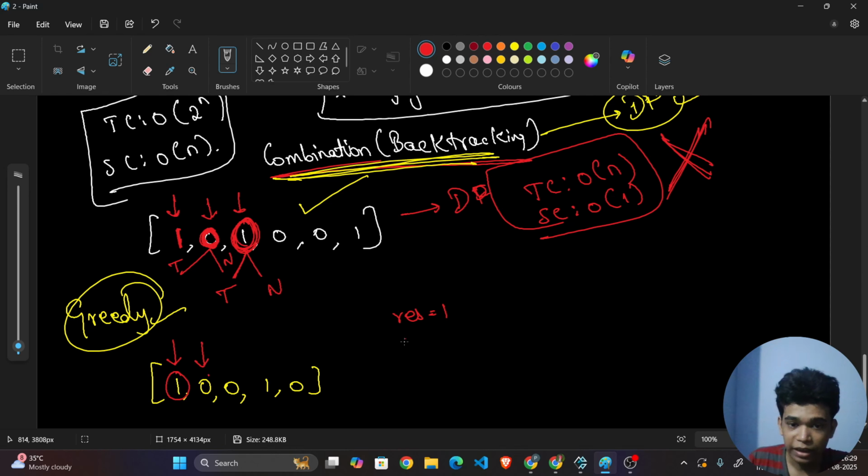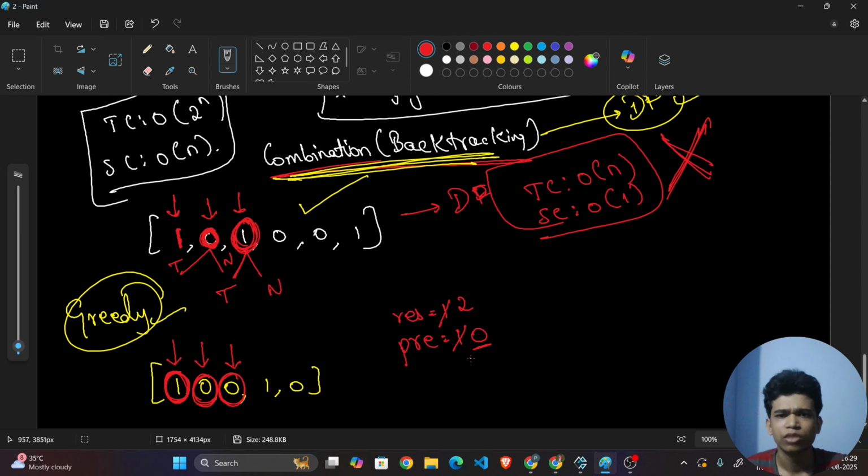Now in my previous I will be storing 1 because I have taken this one, right? So my previous will be 1. Now I am at this point. This is what? 0. 0 is not equal to this one, which means it is alternating. So I will be incrementing my resultant to 2, and my previous now becomes 0. Next. So it is 0. What is my previous taken element? It is 0. No, you cannot take it. You cannot take it. Okay.